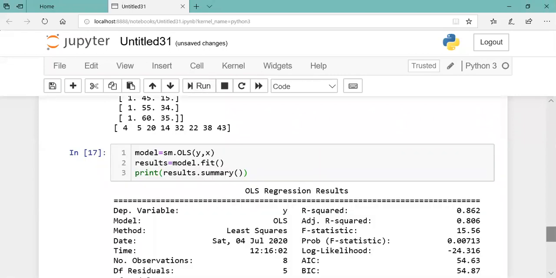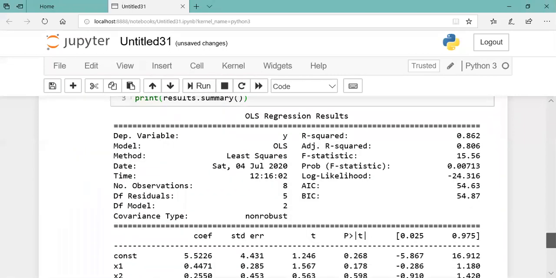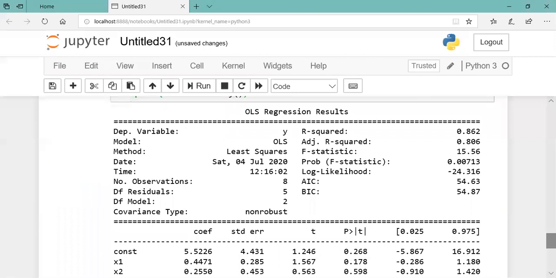See here. Definitely you will say, sir, this model is perfect. That means you should use this model for statistics, because it is well organized and it is giving you everything. Now see here, the R square value is 0.862, and after adjustment it is 0.80, 80%.